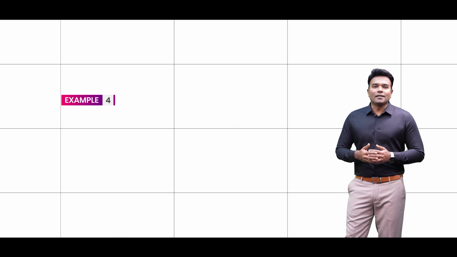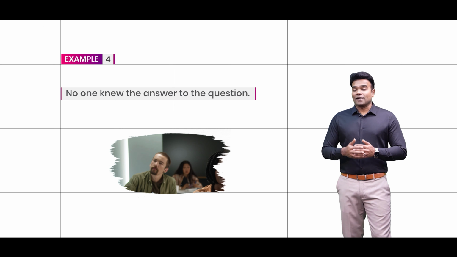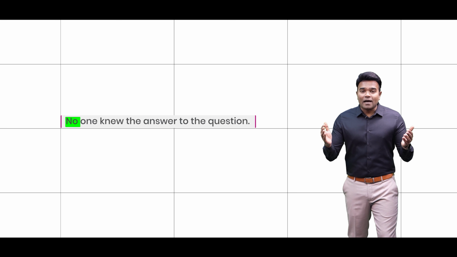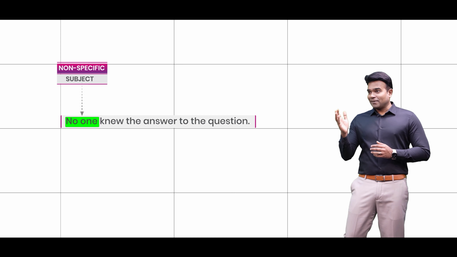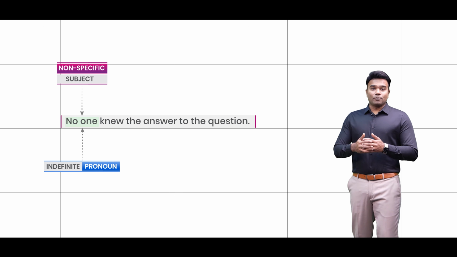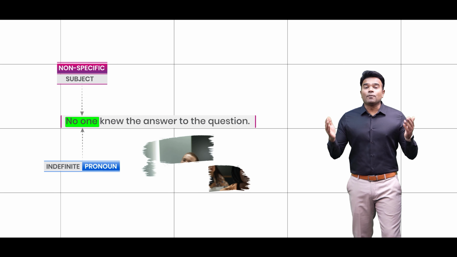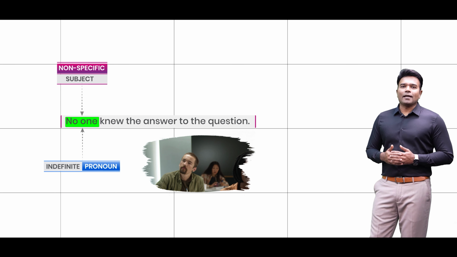Have a look at this sentence. No one knew the answer to the question. Well, here the word no one happens to be the non-specific subject of the sentence, and it also happens to be the indefinite pronoun because by using the word no one, we mean to say that none of the people present had any knowledge or information to answer the question. In other words, here no one is the indefinite pronoun.